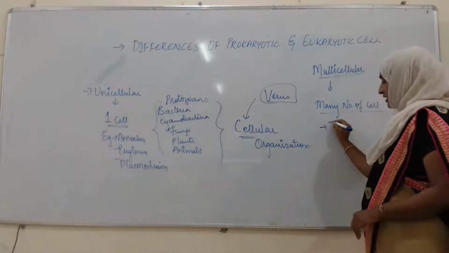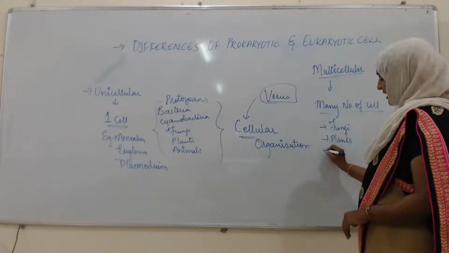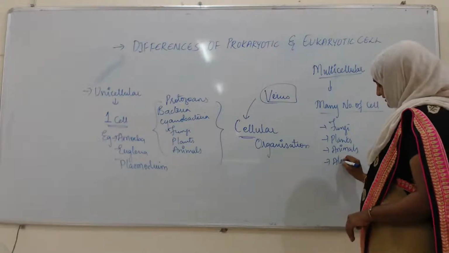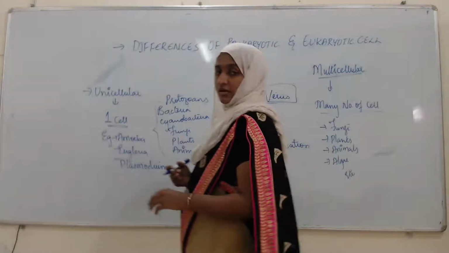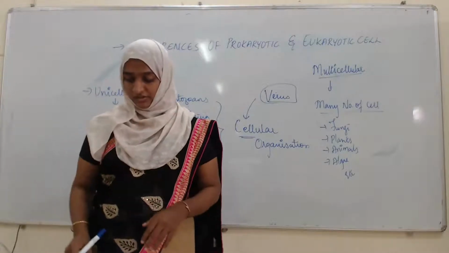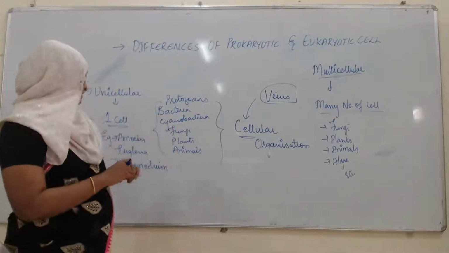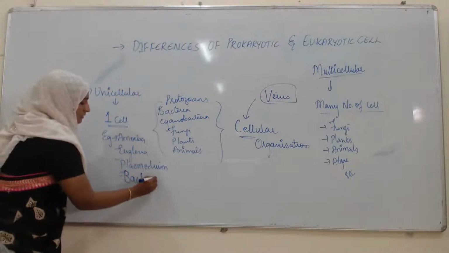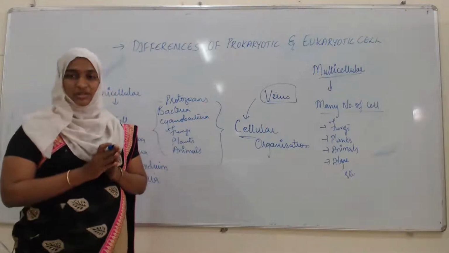Examples you can take are fungi, plants, animals, algae, etc. Most of the organisms are multicellular, and some are unicellular. In unicellular, one more example is bacteria. So this is how living organisms are classified based on the number of cells.